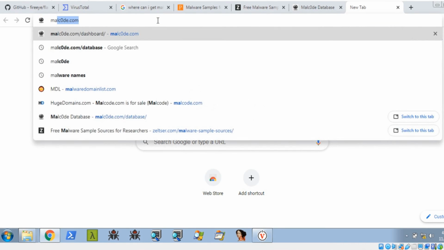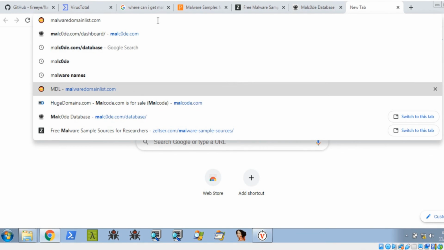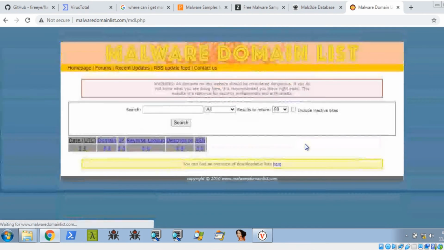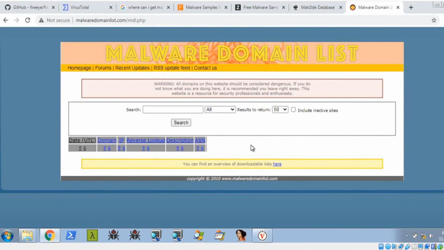Let's see what the others are. This one, malwaredomainlist.com. You can get them in here also. These are the freely available malwares, and you can search what malwares are inside.